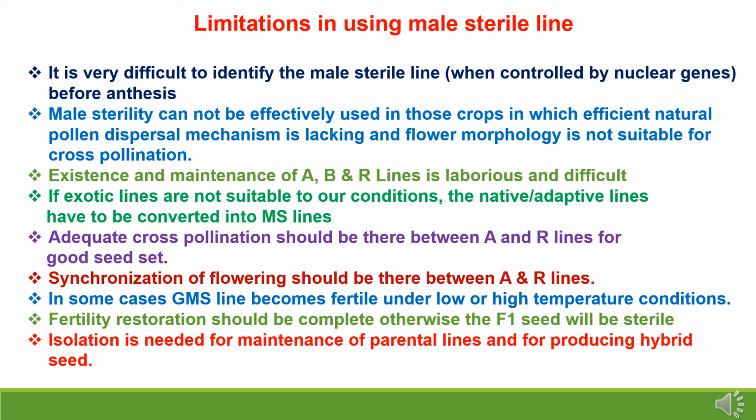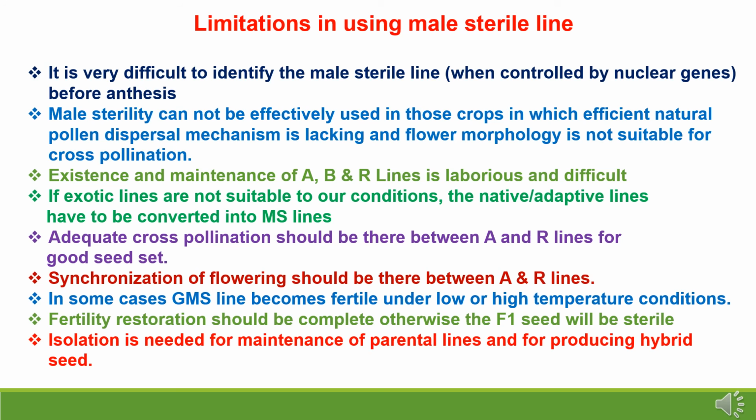Here we go through limitations in using male sterile lines. It is very difficult to identify the male sterile line before anthesis when it is controlled by nuclear genes. Male sterility cannot be effectively used in those crops in which an efficient natural pollen dispersal mechanism is lacking and flower morphology is not suitable for cross-pollination.